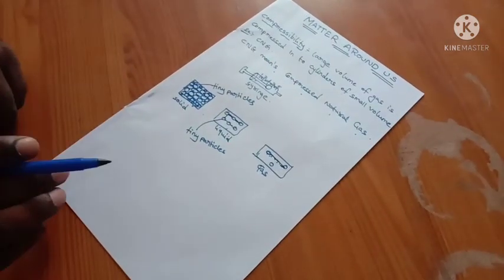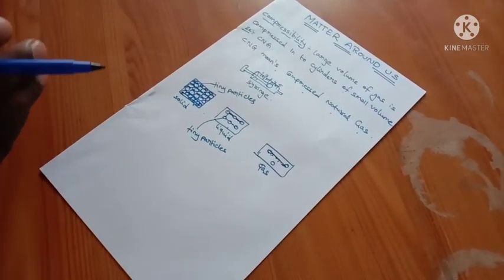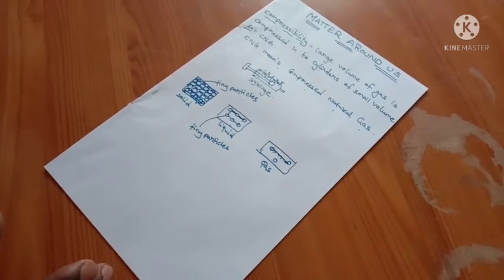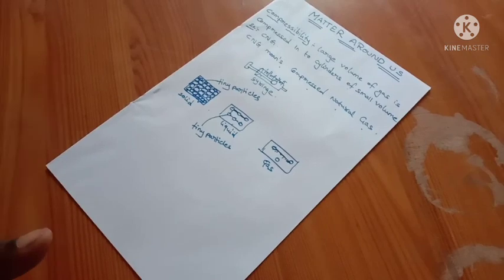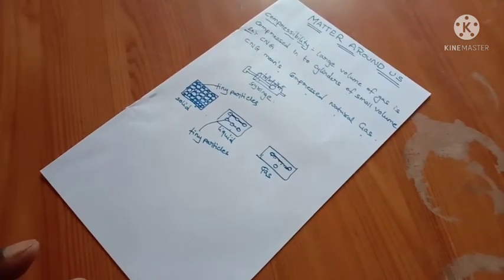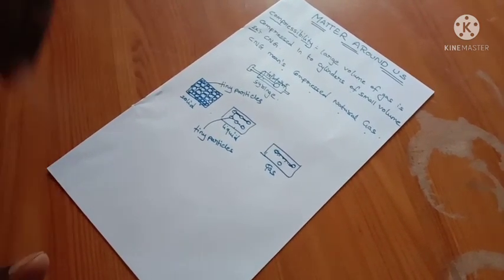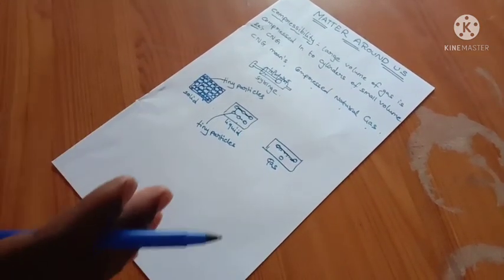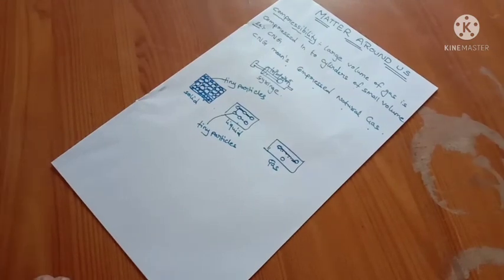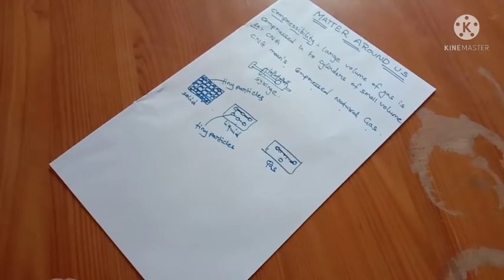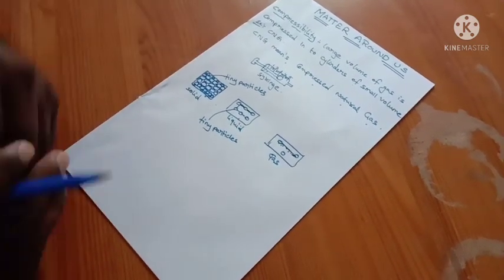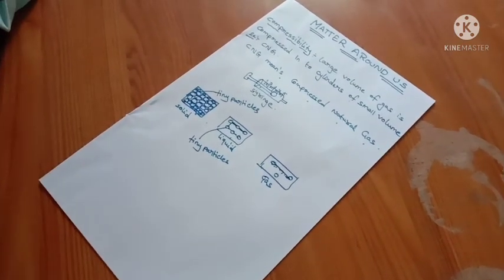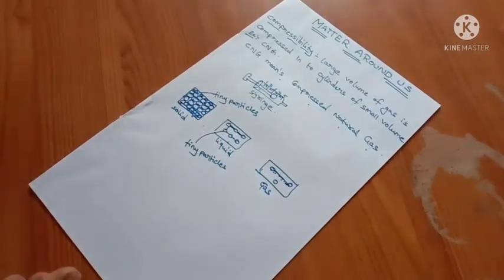My dear children, I hope you all understood why compressibility is happening and what compressibility is. So in two lines we will conclude our topic today. What is compressibility? A large volume of gas, that is matter. Simply here I am using gas, but it is matter. A large volume of gas is compressed into cylinders of small volume. That means compressibility is nothing but large volume compressed into small volume.